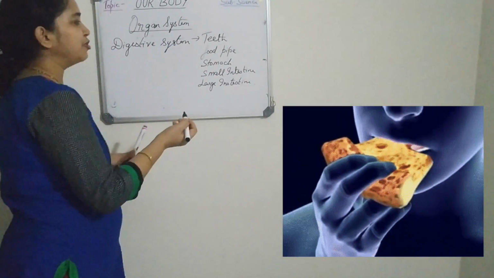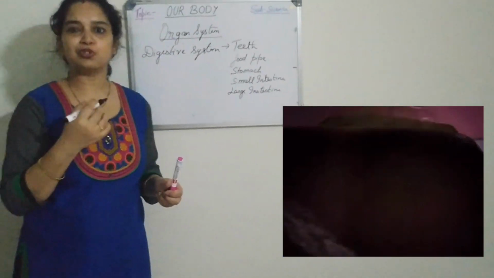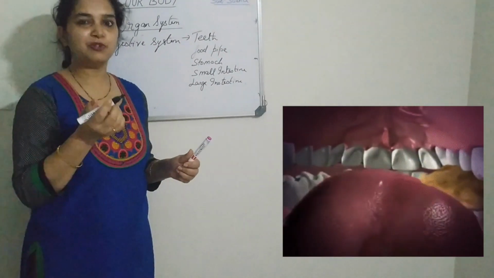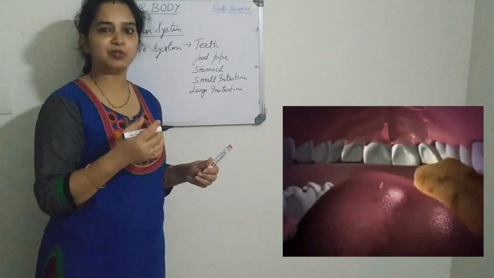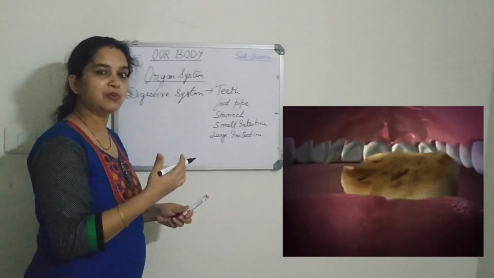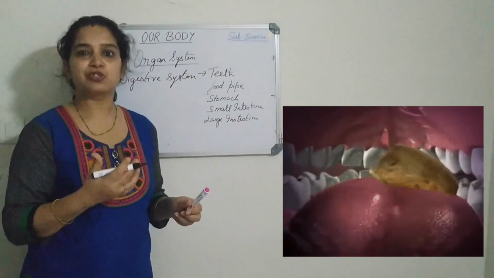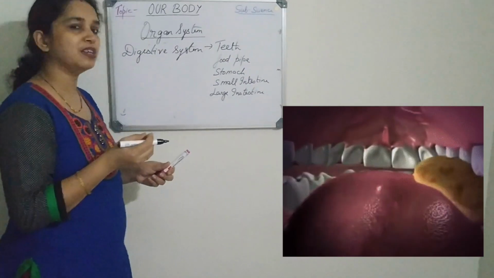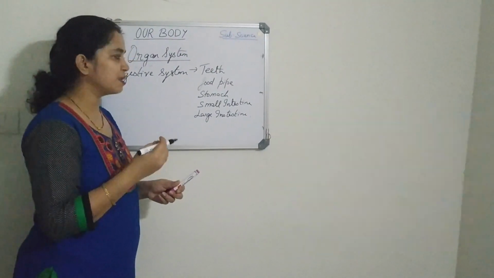So when you eat food, what happens? You generally chew your food with your teeth. So it breaks down the food into simpler substances. It grinds the food, and in your mouth, saliva is present. So the saliva acts upon the food and it is broken down into very small substances.